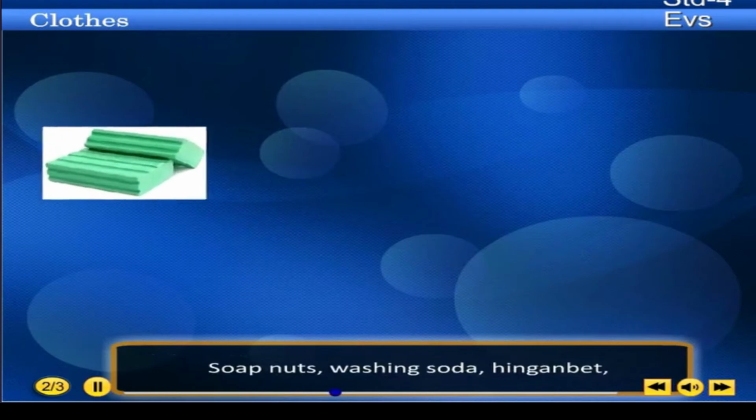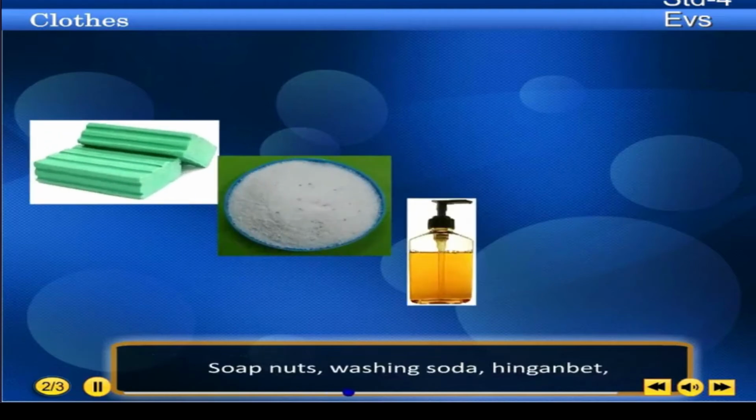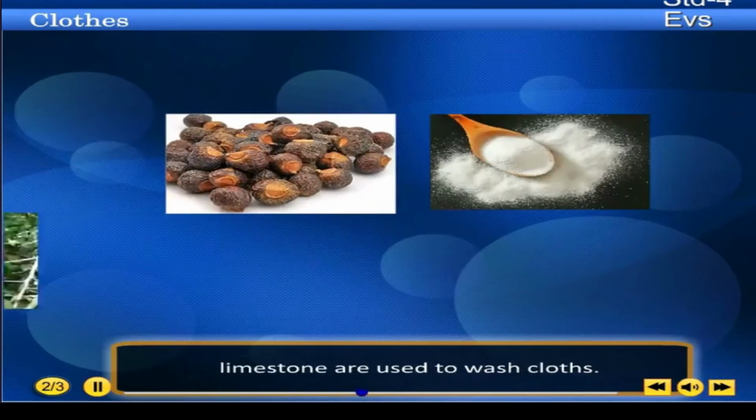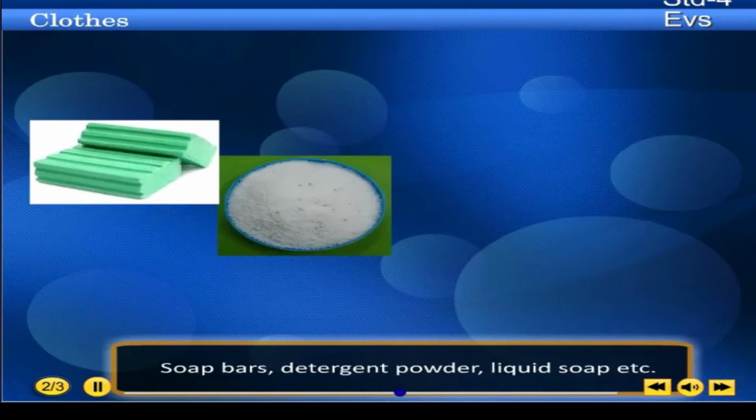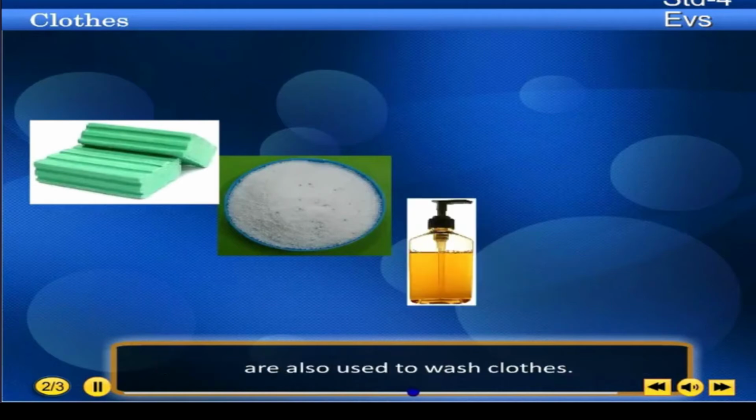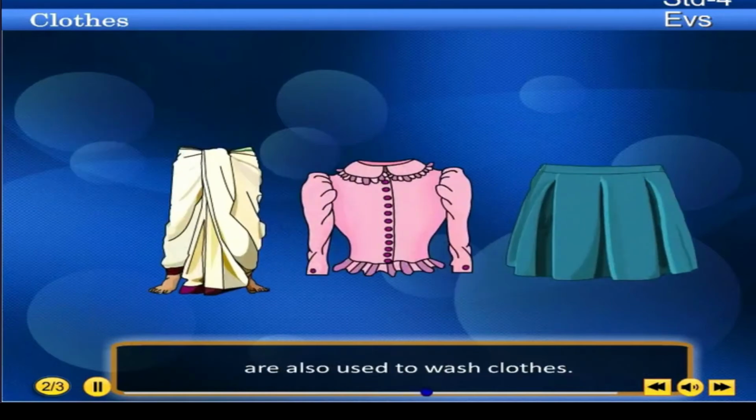Soap nuts, washing soda, hingenbet, limestone are used to wash clothes. These are all natural substances. Soap bars, detergent powder, liquid soap, etc. are also used to wash clothes.